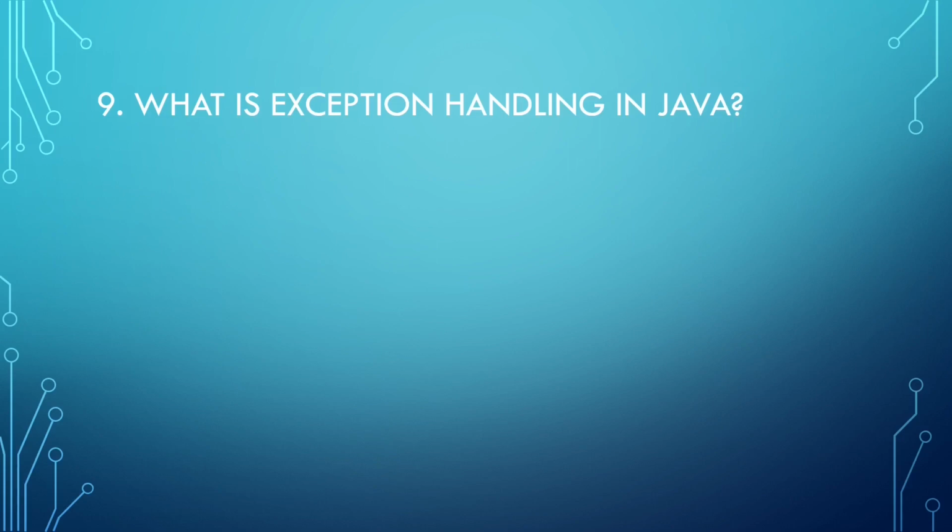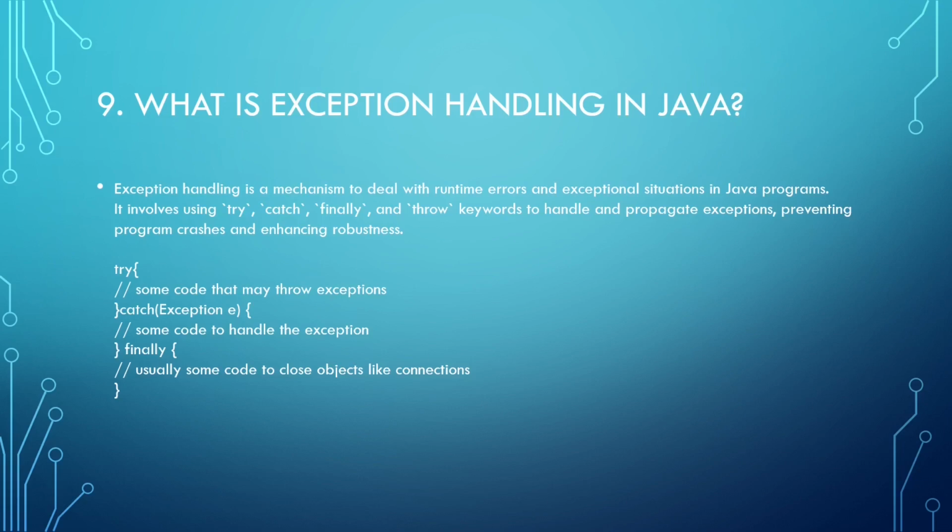What is exception handling in Java? Exception handling is a mechanism to deal with runtime errors and exceptional situations in Java programs. This involves the try, catch, finally blocks, and throw keywords to handle and propagate exceptions, preventing program crashes and enhancing robustness. Here is an example of a try-catch block.